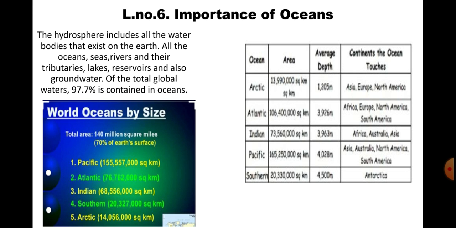We'll study further. The hydrosphere includes all water bodies that exist on the earth. It means that human beings, animals, everyone needs water. Without water, we cannot live. That is the main point: without water we cannot exist on the earth. The plants cannot grow and will not give us good oxygen.